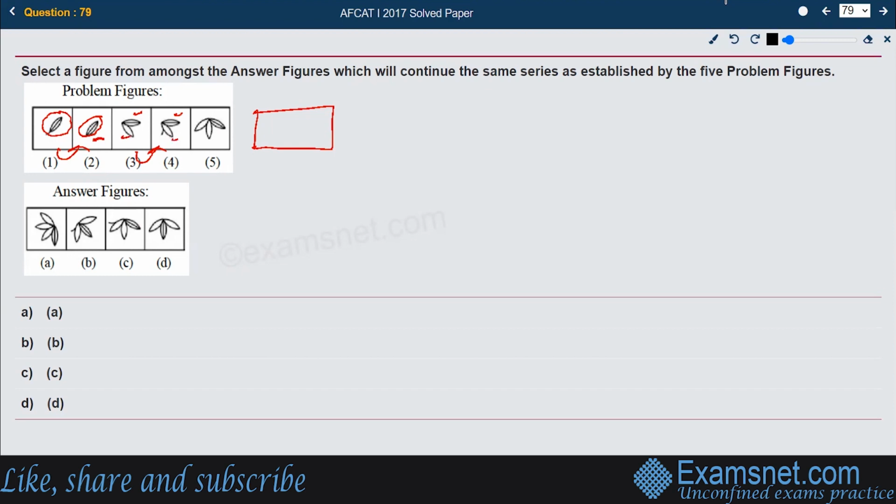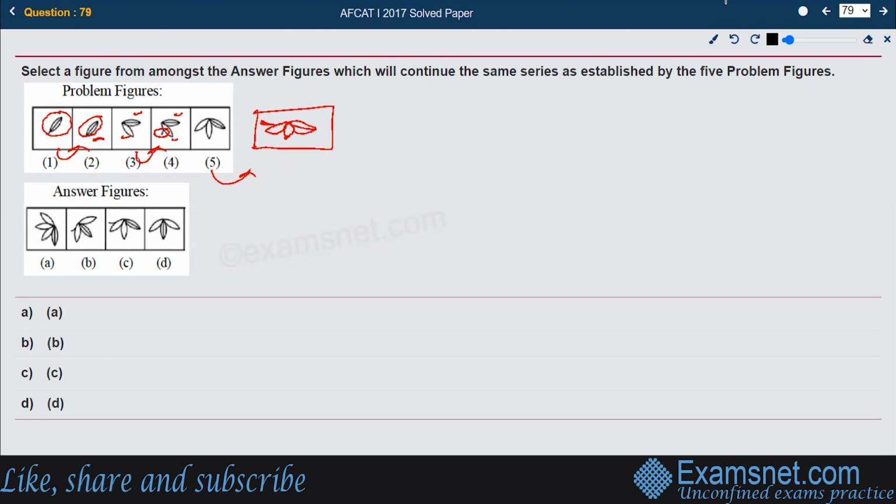They have added a small line to the right side of the extreme leaf. So that should be followed between 5 and 6 as well. The original figure, the original leaf pattern, should not be touched. Let's make it exactly like it, and then add a small line to the extreme right leaf, like this.